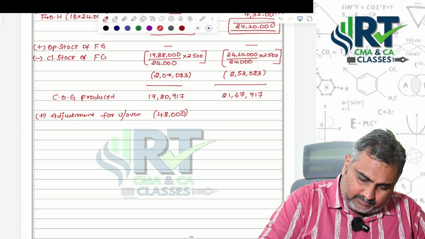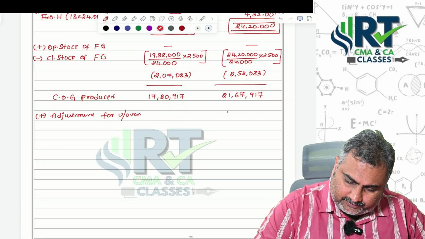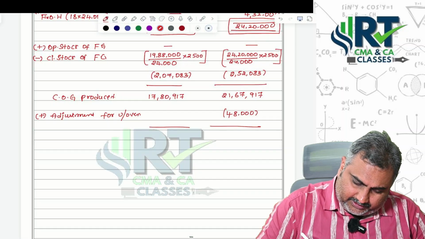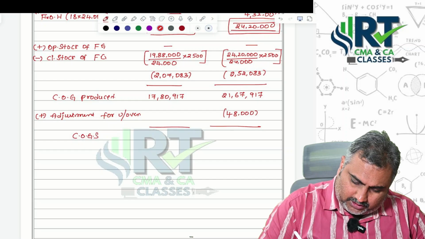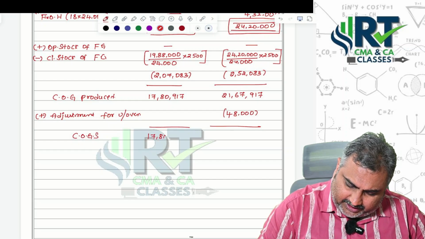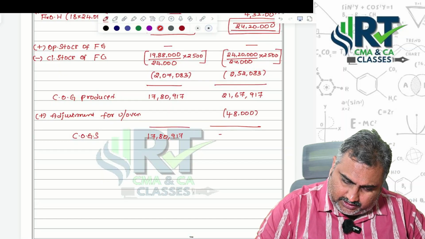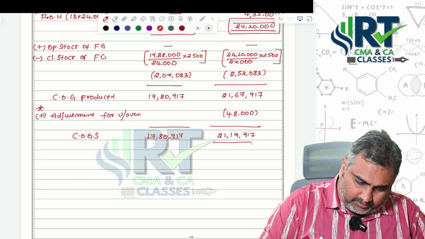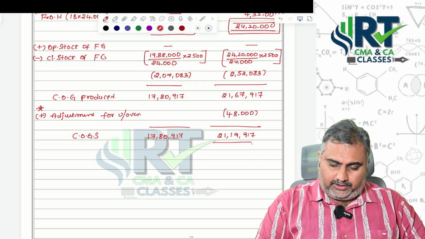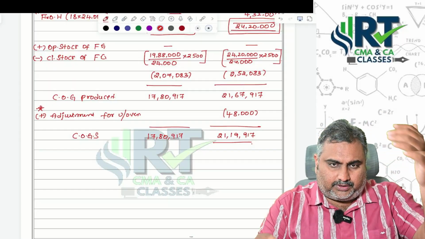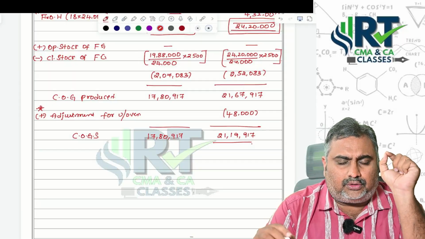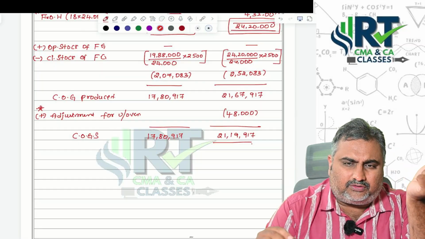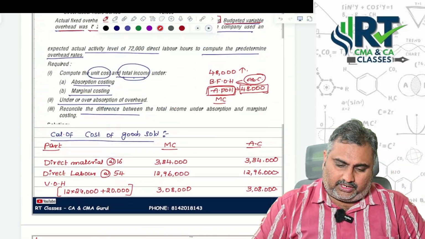Then, under the absorption point of view, we are deducting 48,000. Then you are getting cost of goods sold under marginal costing, 17,80,917, and here 21,19,917 itself. Give a star mark for this. Sir, you said add under or over absorption, so why are you deducting? Because you are showing 48,000 rupees of expenses more. That's the reason I am deducting that amount of expenditure. Got it? Sir, one more time, see the question.